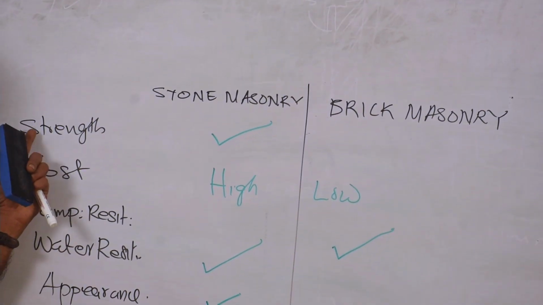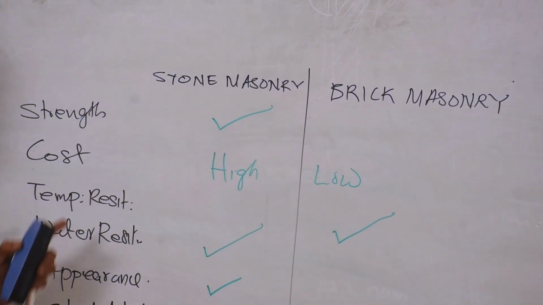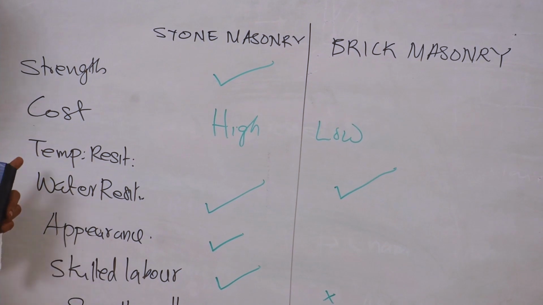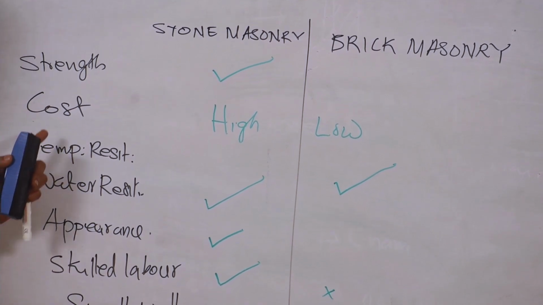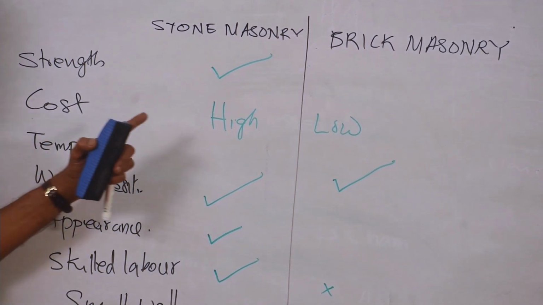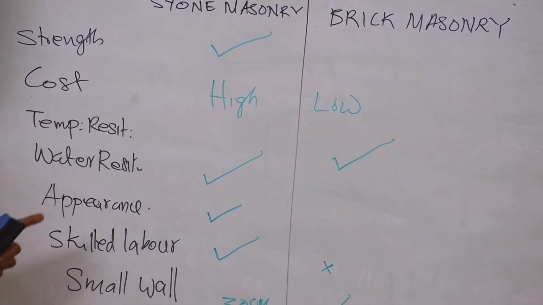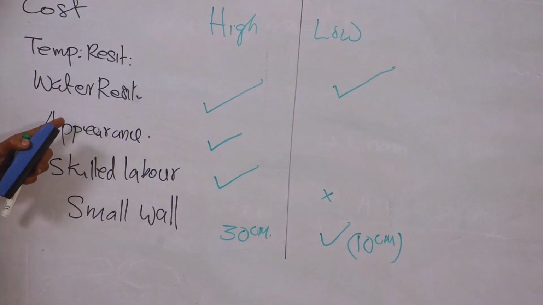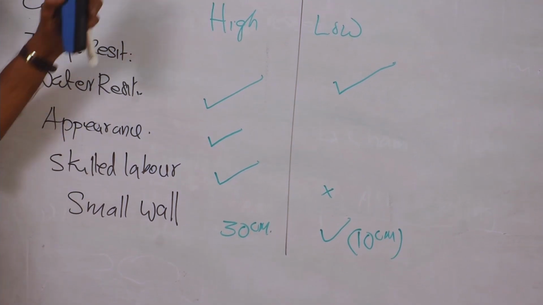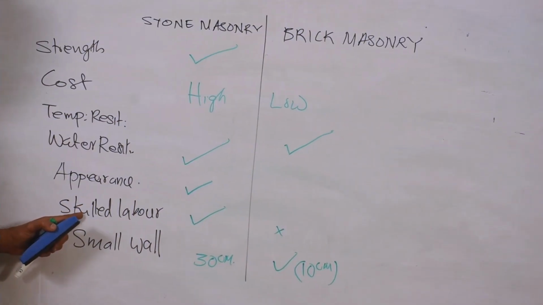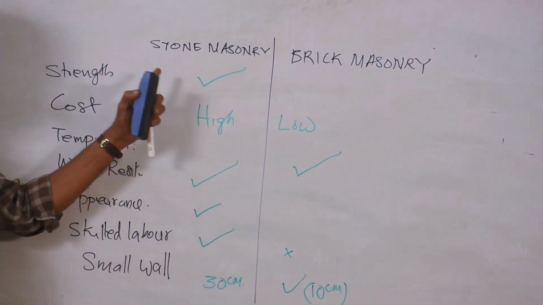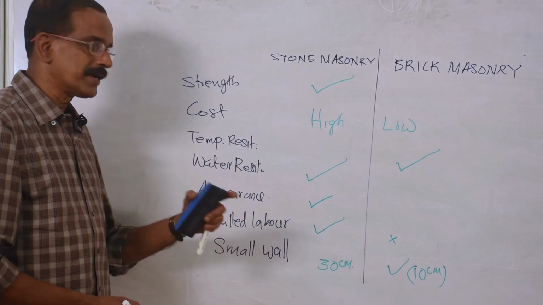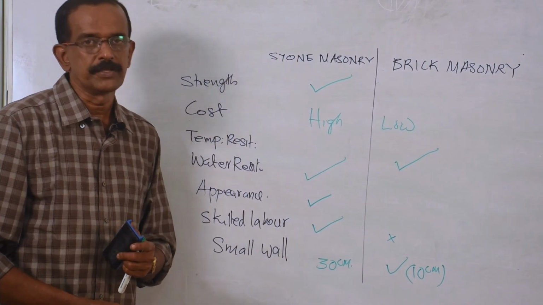So stone masonry is stronger than brick masonry. Cost of construction is low for brick masonry. Brick masonry will resist fire or temperature in a better way than stone masonry. Water resistance is high for stone masonry. Aesthetic appearance is possible with stone masonry. Skilled labor is required for stone masonry, whereas it is not required for brick masonry. And a small wall can be constructed by brick masonry.